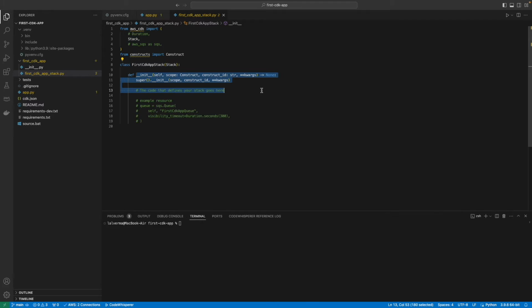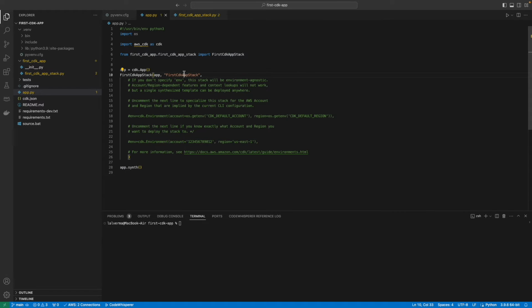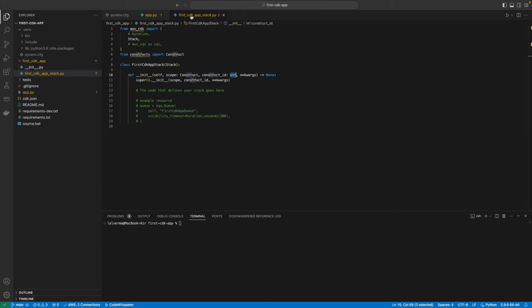This is the constructor. It has the self-reference, the scope parameter defined with the type construct, and construct ID, which is of type string, which we have defined as first CDK app stack here. And then these are the optional key value arguments. Here we are calling the super to initialize any object present up in the hierarchy.